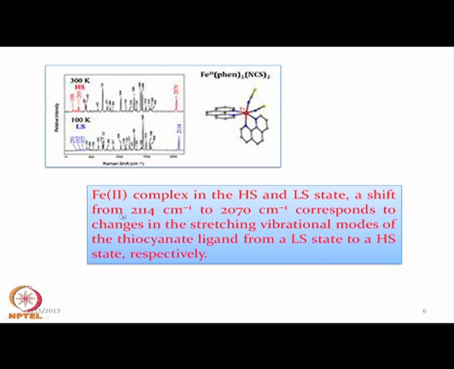This is very characteristic for the CN stretching frequency within the thiocyanate group, and it changes from 2114 centimeter inverse to 2070 centimeters at the lower value for the movement from a low spin to a high spin state. So, like magnetic moment and Mossbauer spectroscopy, Raman spectroscopy is also supporting, and Raman spectroscopy is very significant in identifying the spin state change from the low spin to a high spin situation.